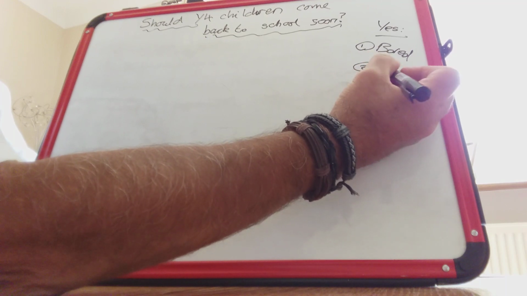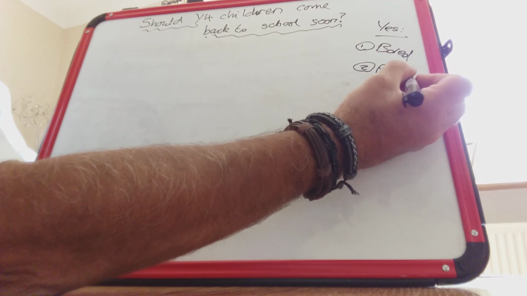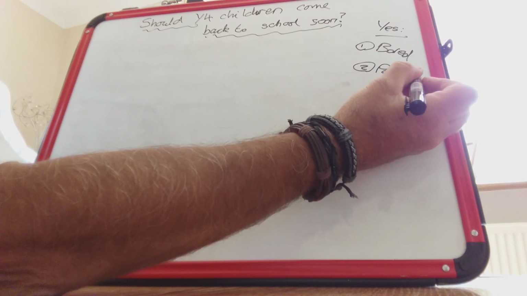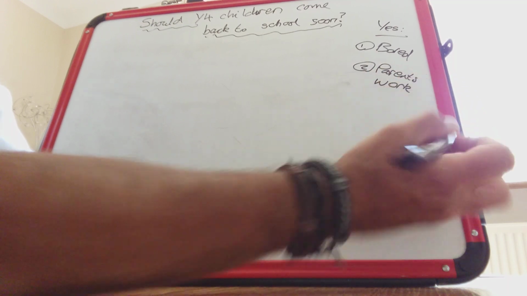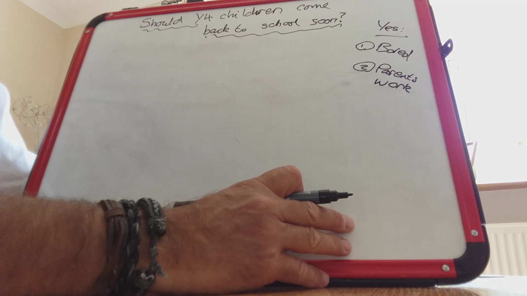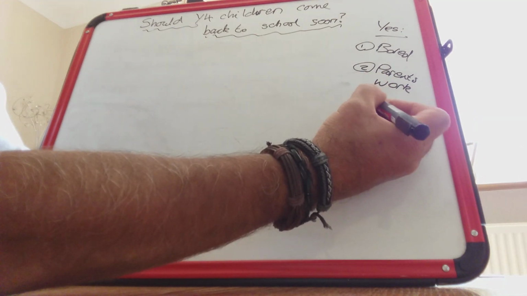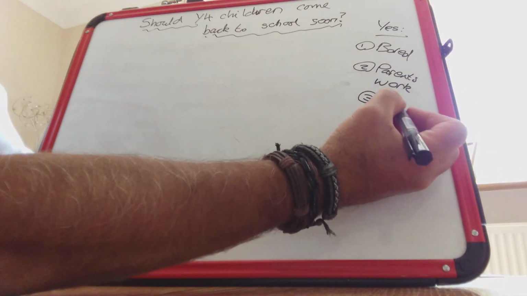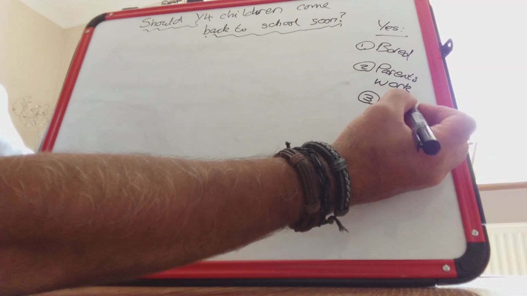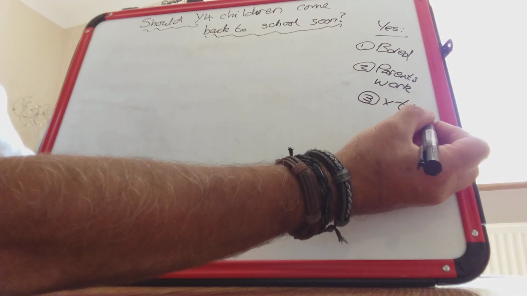2, I'm guessing also that the parents want to get back to work, or whatever it is that they usually do when the children come to school. 3, I'm guessing that some children might forget how to do their times tables because they're not practicing them every day.